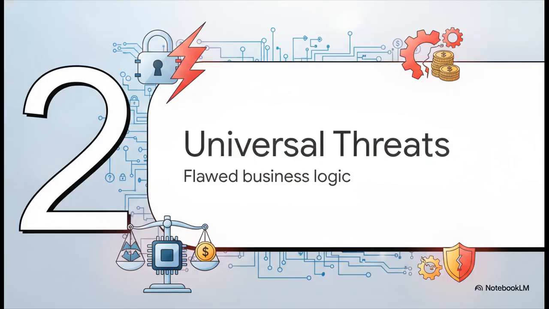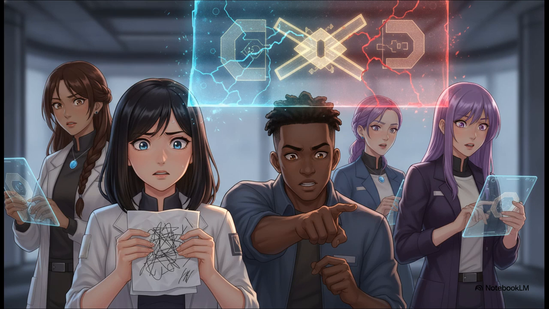Which brings us to part 2, universal security threats. Before we put these two titans head-to-head, we absolutely have to establish their common ground. Because, well, financial logic is financial logic. Whether we're talking about broken accounting, incorrect permission logic, unsafe liquidation rules, or inconsistent share calculations, if a protocol has flawed business logic, it's vulnerable everywhere.